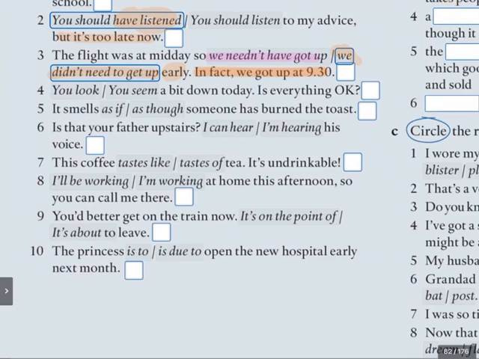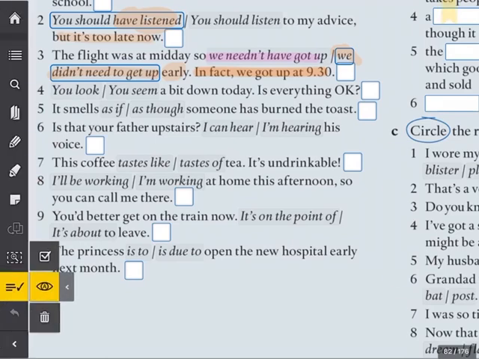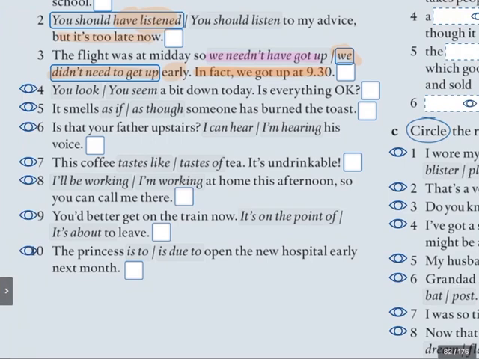What about number 4? You look or you seem a bit down today. Is everything okay? Now, what would you say here? You look a bit down today? You seem a bit down today? Both are perfectly correct. Now, if I use you look, it's based on what I am seeing, like te veo un poco triste hoy. You seem is pareces estarlo. So it depends just a little bit on my perspective, but both are perfectly correct, and they both mean more or less the same.